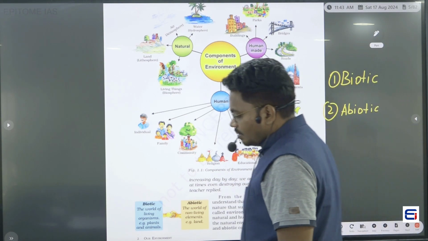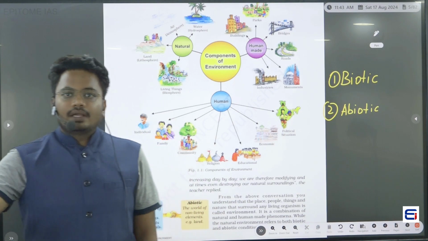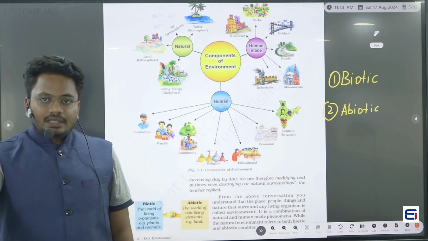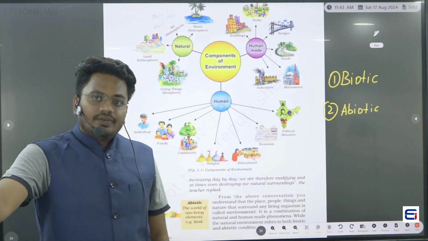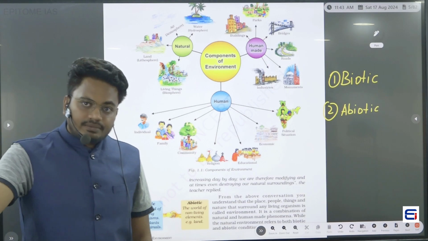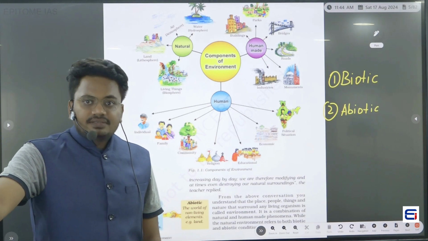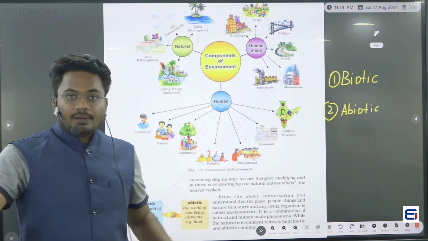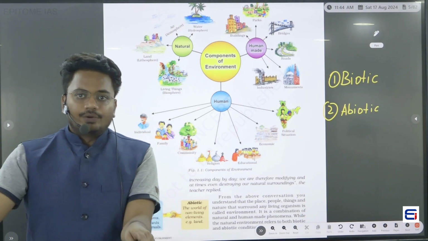What is an example of a biotic thing? Biotic is nothing but all the living creatures. For example, human beings, plants, and animals are biotic things.